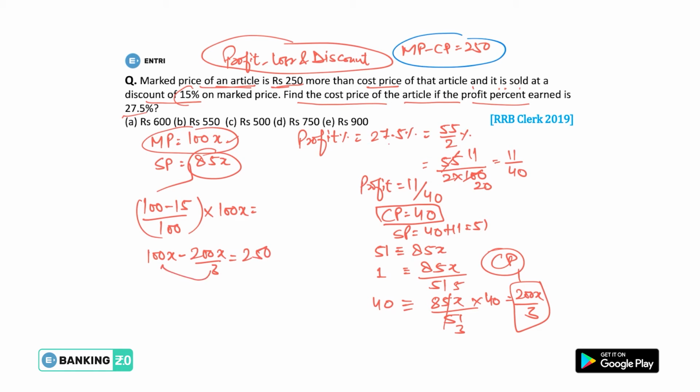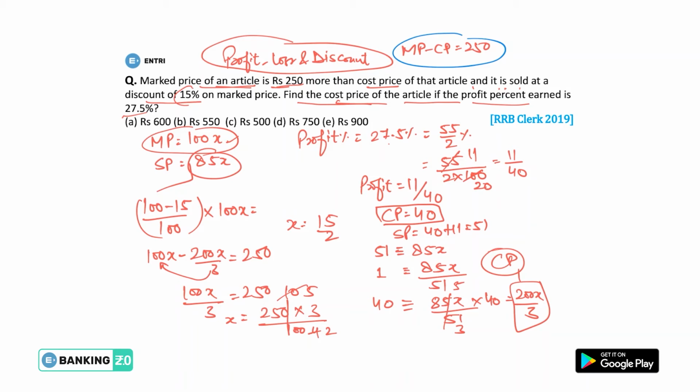Okay, so this will be 300x, that means 100x divided by 3 equals 250. So we can find the value of x as 250 multiplied by 3 divided by 100. Okay, so 25 fours are and 25 tens are, 2 twos are and 2 fives are. That means 15. The value of x is 15 by 2.